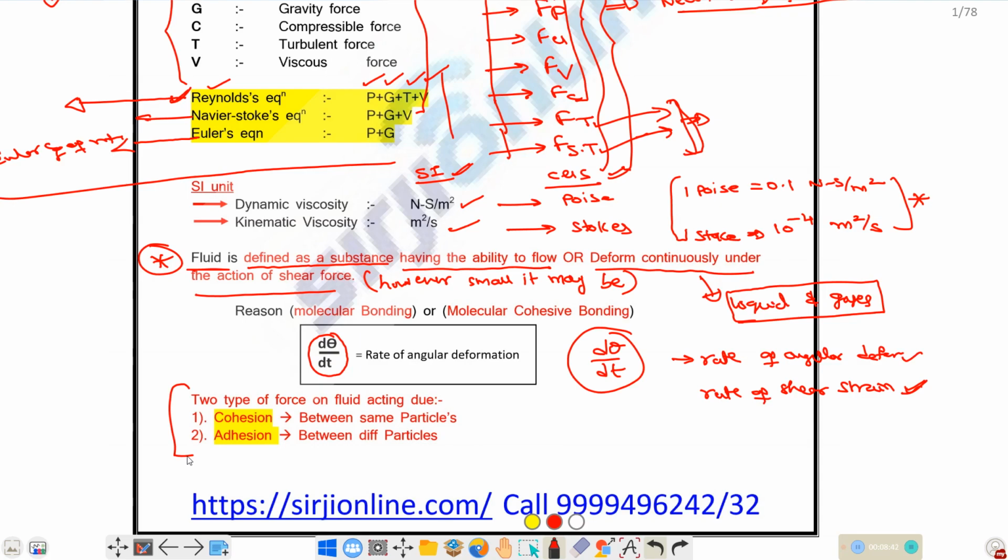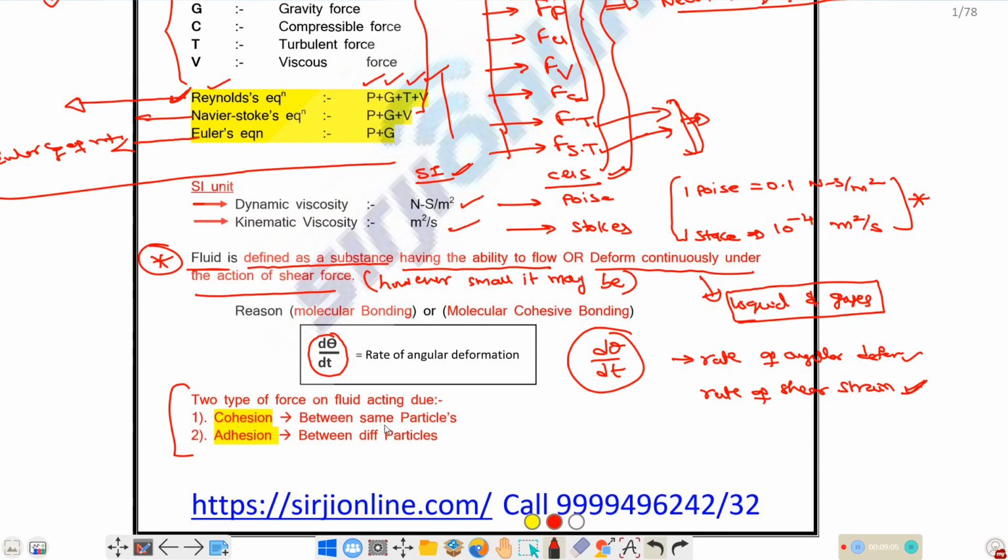That is taken as cohesion. If you consider two different molecules, let's say glass molecule and water molecule, or mercury molecule, or water molecule and air molecule, these are two different molecules. Between these two different molecules also there exists some kind of attractive force. So that force is known as adhesive force.